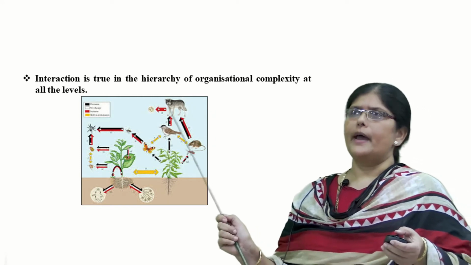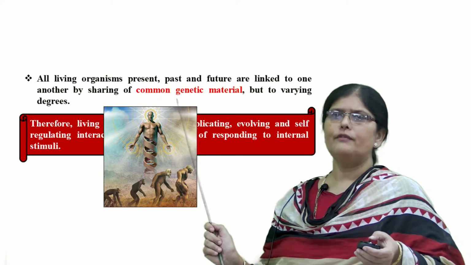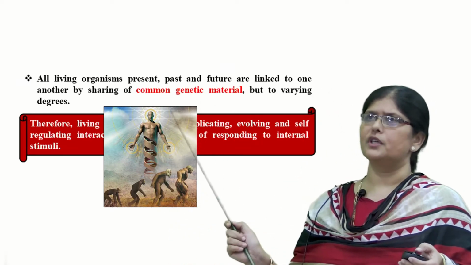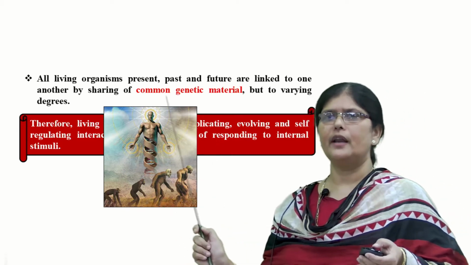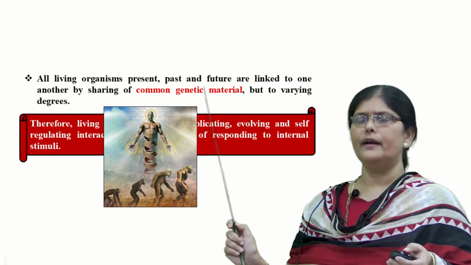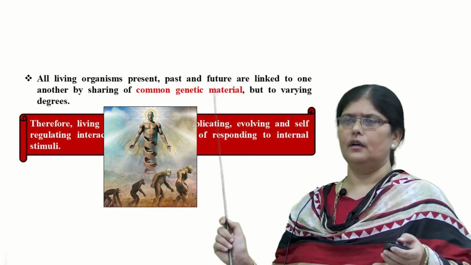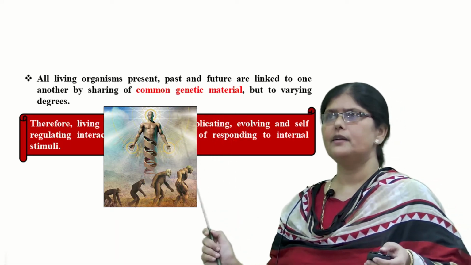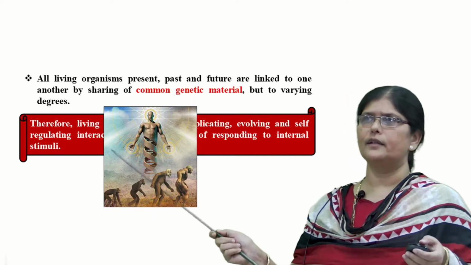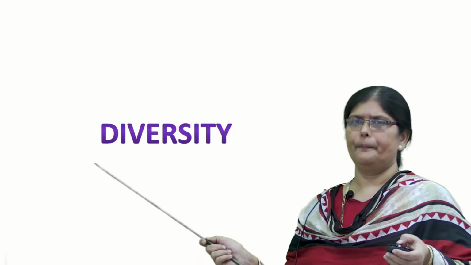Interaction is true in the hierarchy of organizational complexity at all levels, and all living organisms, whether present, past or future, are linked by sharing a common genetic material to a varying degree. So all living organisms are somehow connected with each other because of evolutionary trends. The present living organisms, the past and the future all are linked together because of a common genetic material to a varying degree.